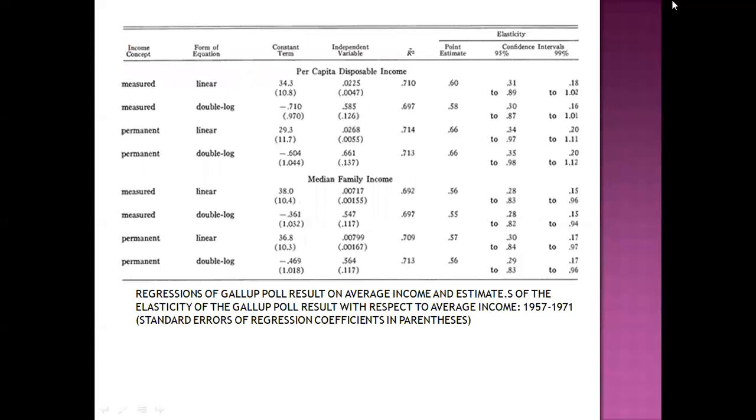So this is the table regarding regression of Gallup results on average income and estimates of elasticity. Here the income concept is measured in the form of equation, constant term, and independent variable, with the pooled estimation and elasticity given. When it is measured as linear, the per capita disposable income is 34.3 plus 0.0025. And for the median family income, measured with the linear equation, it gives us 38.0 plus 0.00717 of family income.